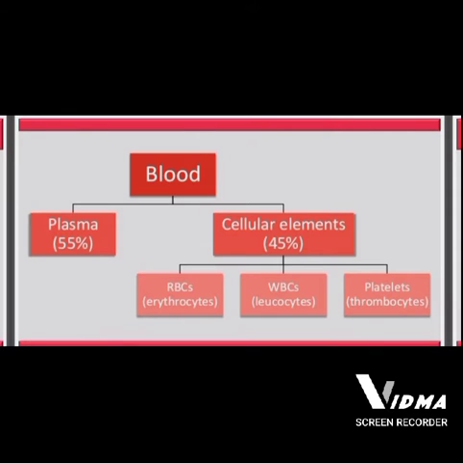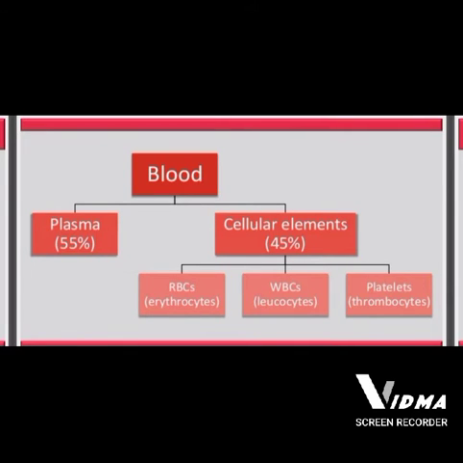Next, we talk about blood being composed of two types of factors. One of them is the plasma and the other is the cellular elements. 55% of blood is composed of plasma, and the remaining 45% by the cellular elements. Cellular elements are divided into three categories: first RBCs, second WBCs, and platelets.